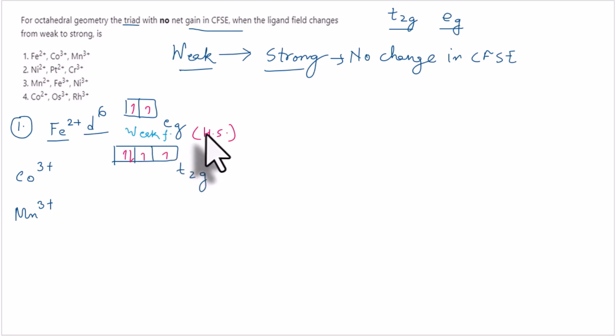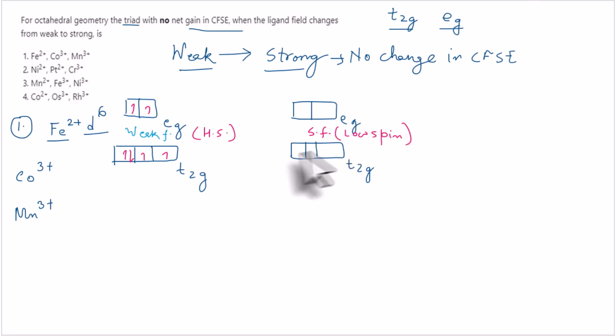Now if that same thing has to happen in the strong field, we know that pairing has to happen. So electrons get paired. The d6 electrons all get paired and then they get accommodated in the t2g orbital itself.